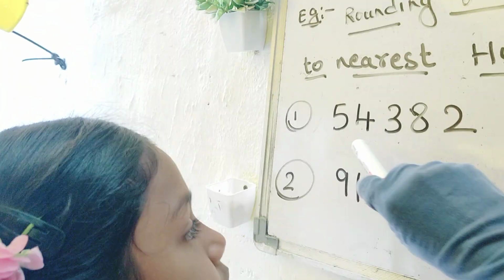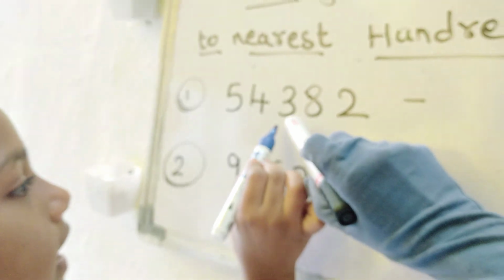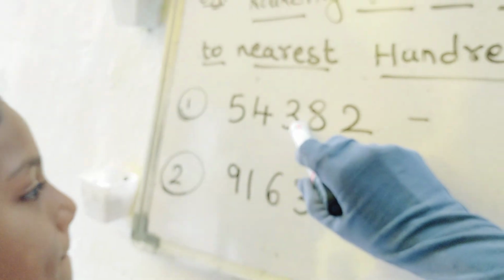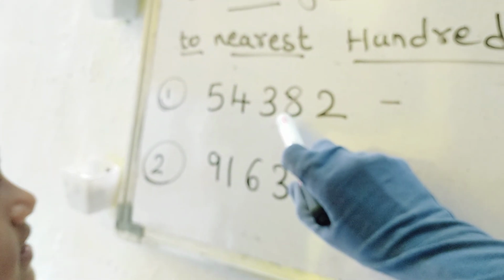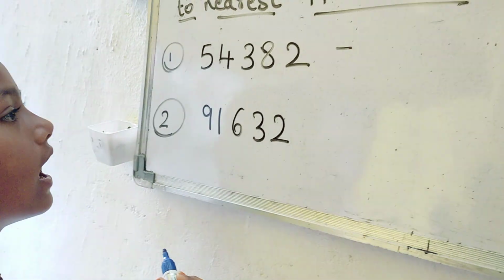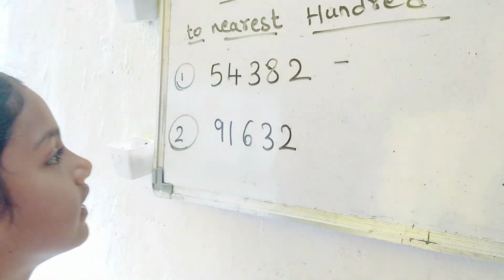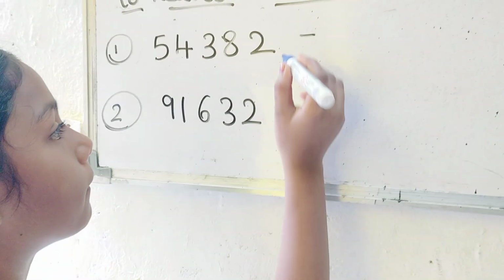When you have to round off the number to the nearest 100, where is hundreds? Ones, tens, hundreds, thousands, ten thousands. So this is hundreds. You have to look at the number on its right. That means you should look at the tens place here. So it is 9, more than 5, right? So will you round up or round down now? Round up. So write it now, right here.